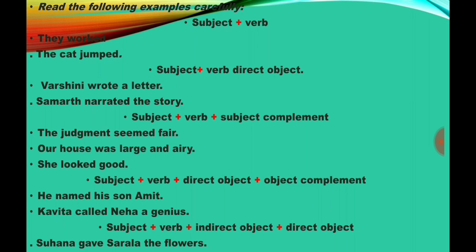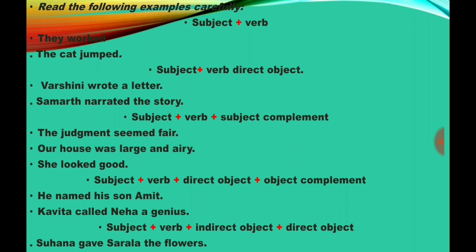Subject plus verb plus subject complement pattern. This judgment seemed fair. The judgment is the subject, seemed is the verb, fair is the subject complement. Our house was large and fairy. Our house is the subject, was is the verb, large and fairy is the subject complement. She looked good. She is the subject, looked is the verb, good is the subject complement. Subject plus verb plus direct object plus object complement. He named his son Amit.